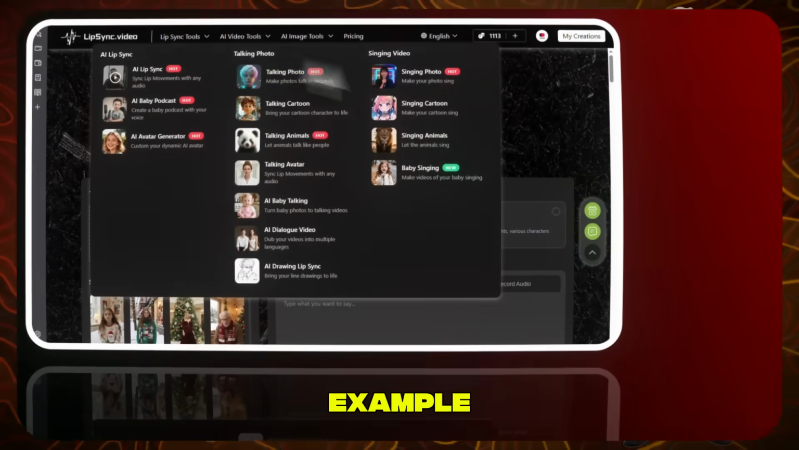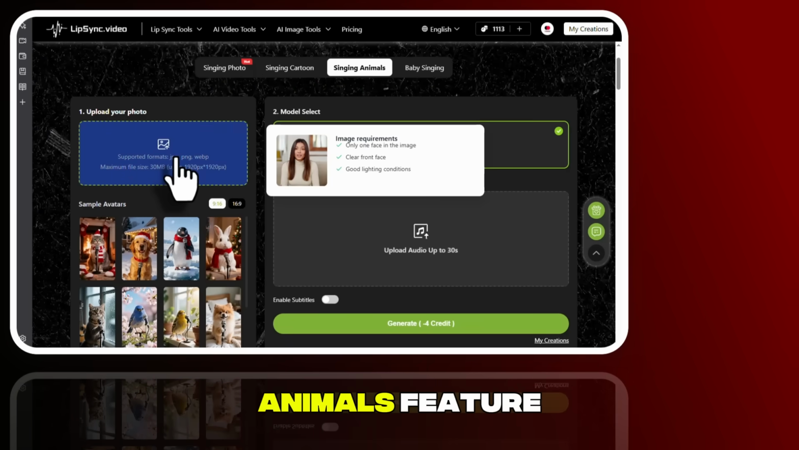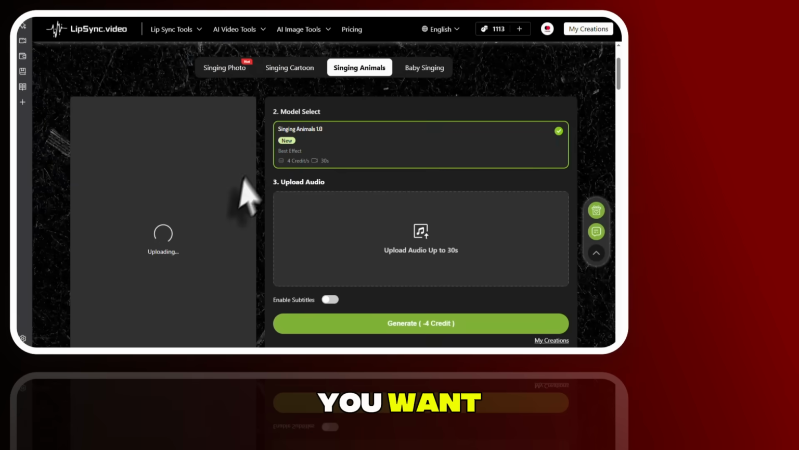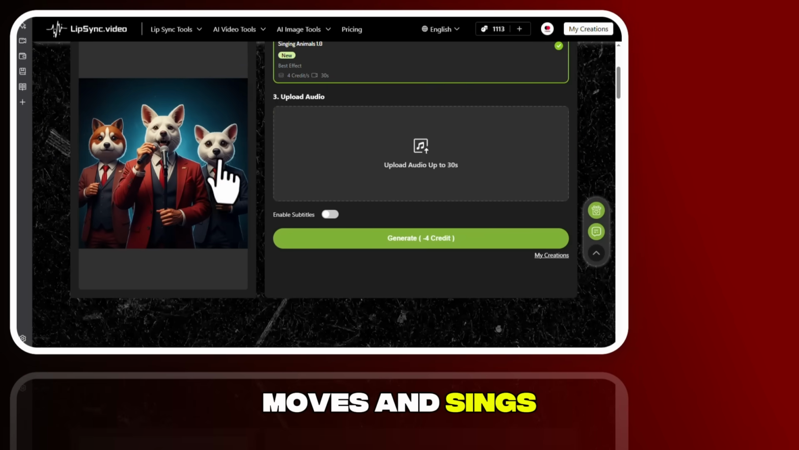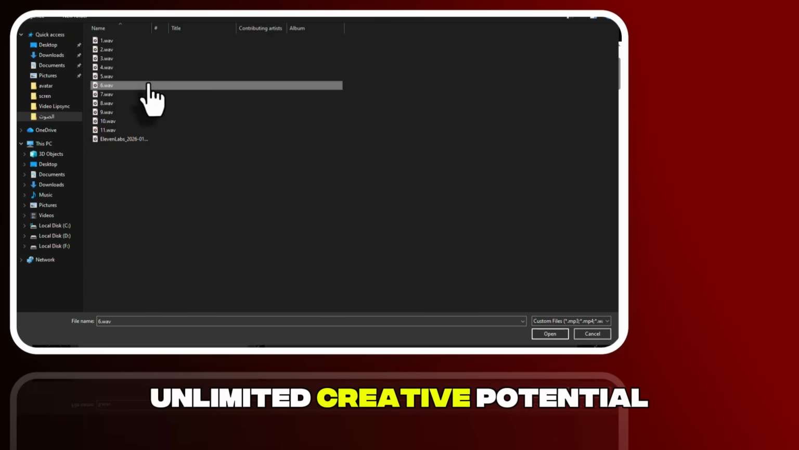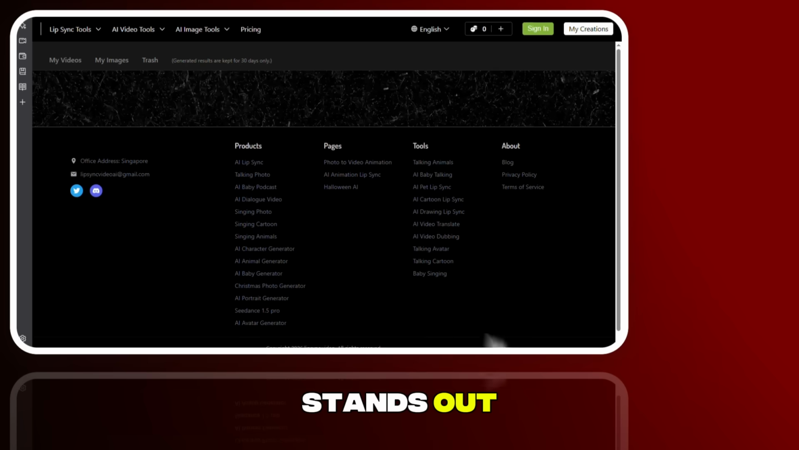Or take another example, a music video featuring your pet. With the Singing Animals feature, you can upload a photo of your dog or cat, choose the song you want, and generate an incredible video where the animal moves and sings naturally with the audio. These features unlock unlimited creative potential and help you produce unique content that truly stands out.